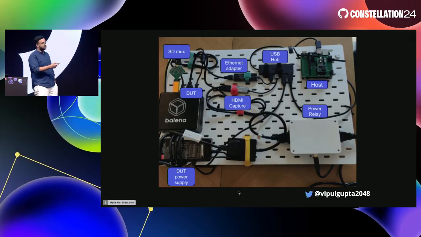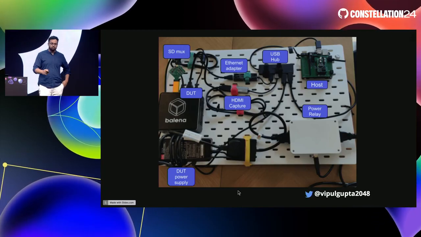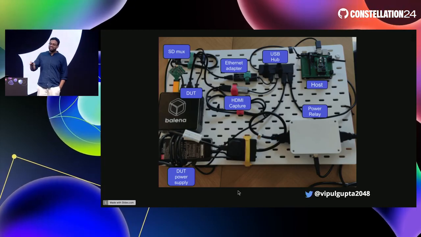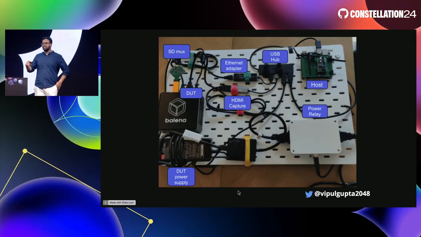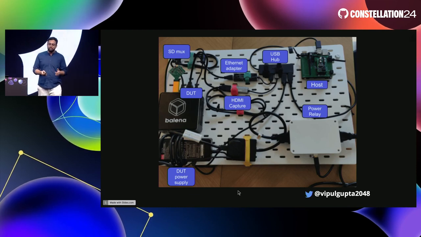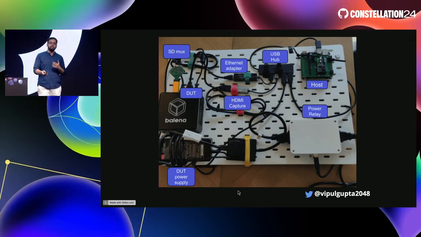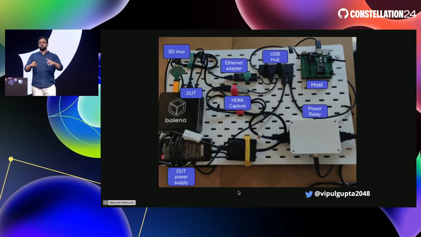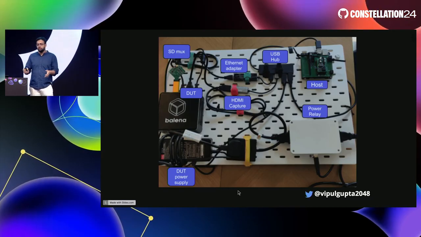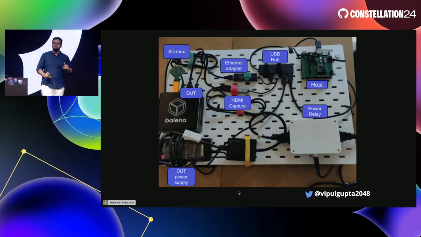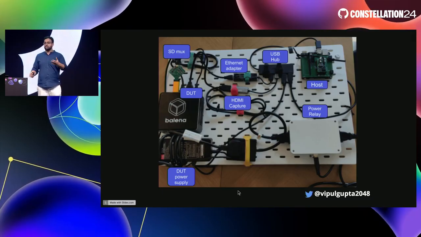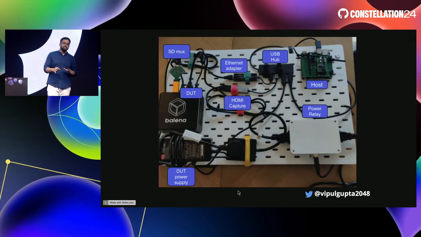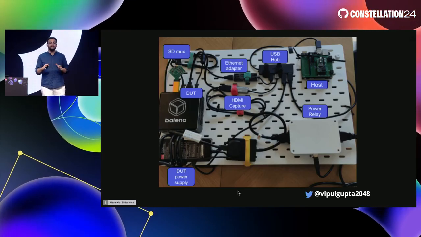because you have a situation where, in the top right, you have the host, which is the one controlling. And in the bottom left, you can see the DUT, which is an Intel NUC. And on the top, you can see an SD mux, which is used to flash the Intel NUC anytime we want. So if you want to change OS images, or stress test how fast you can change OS images, or whether you can install a corrupted OS image and what happens, you can see this in the way that you are now replacing your fingers.